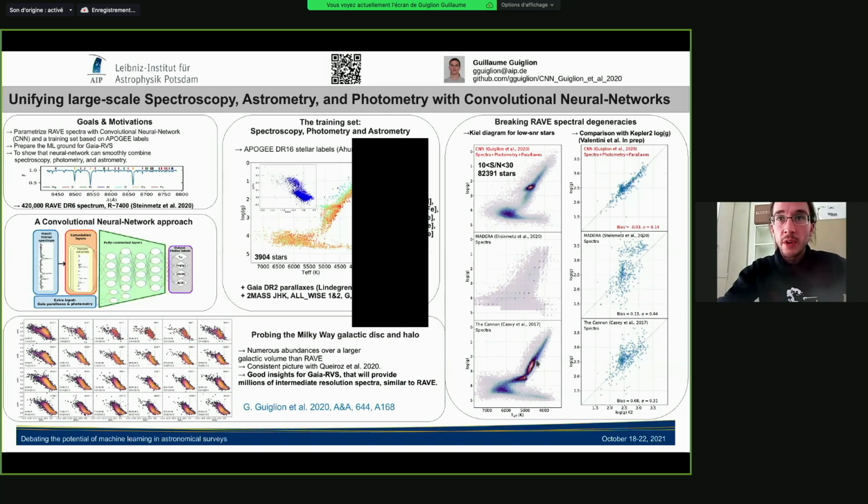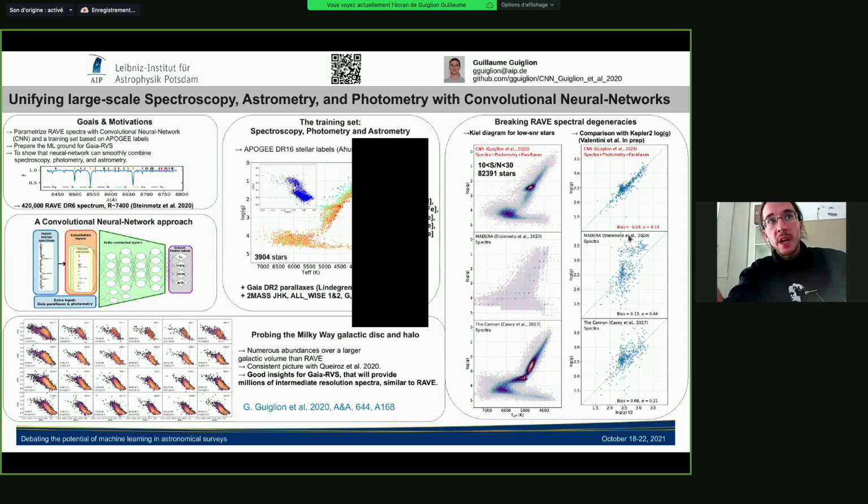And this is, for example, another machine learning approach, the Cannon from Ness 2017. And still, with this type of machine learning using just spectra, you can't parameterize the red clump well, while with convolutional neural networks, photometry, and parallax, we do a very, very good job. And this is well seen in the right plot, where we compare with seismic gravities, for which seismology can provide very precise and accurate log g. So the dispersion here with our neural network is about 0.14 dex, while for the rest it's around 0.45 and 0.30 dex, so not so precise and accurate.